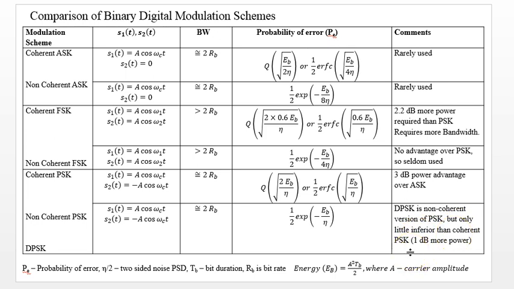It only requires 1 dB more power, but it saves a lot of circuit complexity because it's a non-coherent one. So DPSK is a very common scheme, and coherent PSK is also very common. These two schemes are quite commonly used.